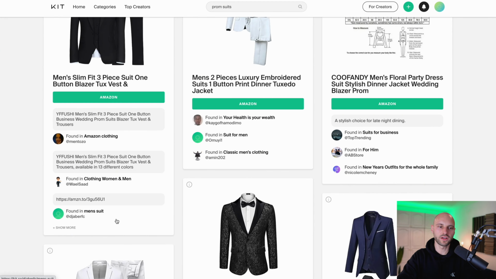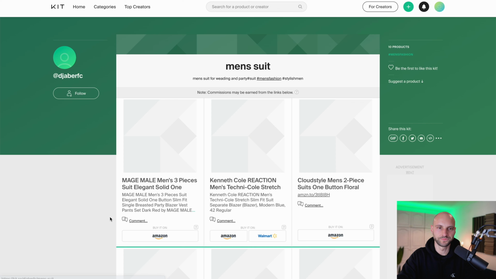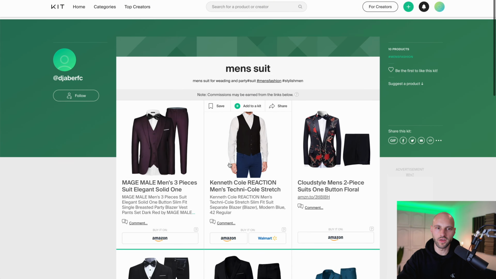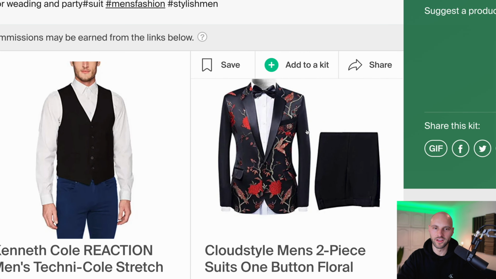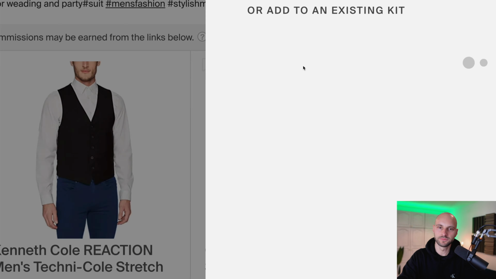So I'm going to simply click here somewhere on the bottom and we can see all of these suits. And what I do, I hover over the suit I want. Oh, look at this one, this one is fancy. And what I do, I simply click add to kit. Boom.